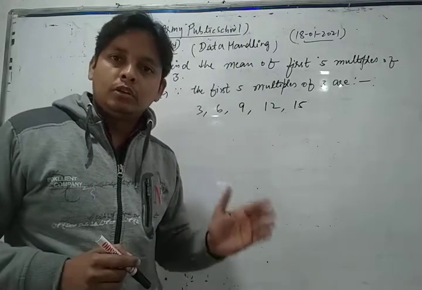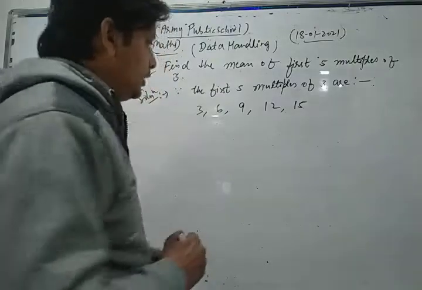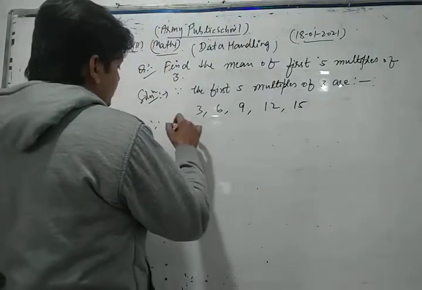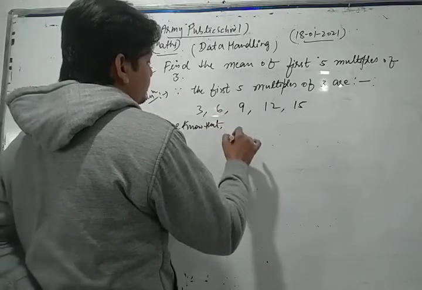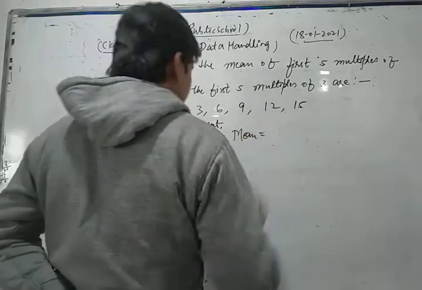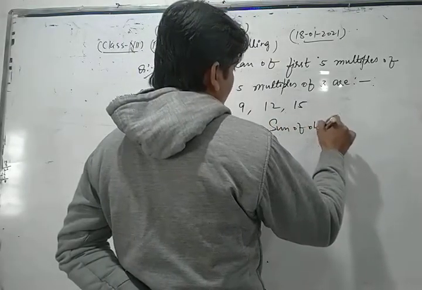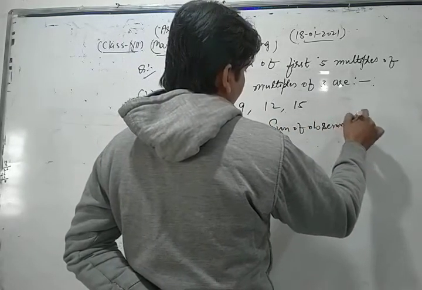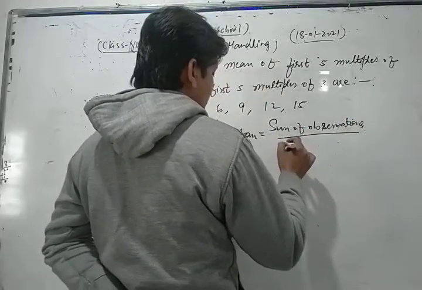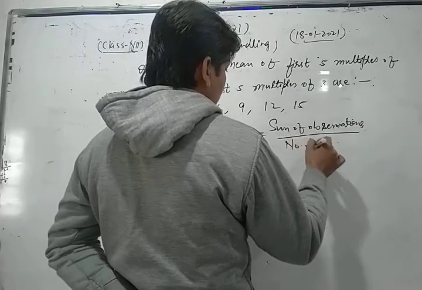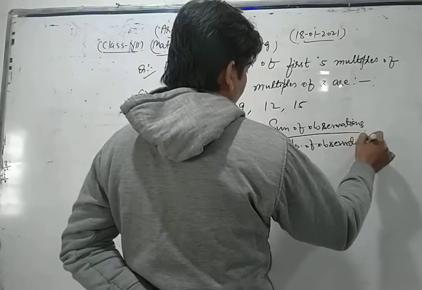Now we find its mean. Now we apply the formula for the mean. Since we know that the mean, generally denoted by x bar, is the sum of observations divided by the number of observations.